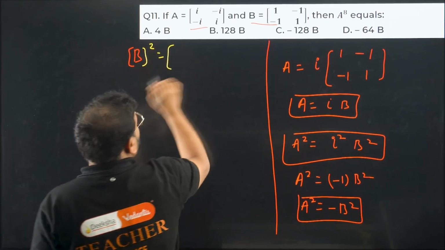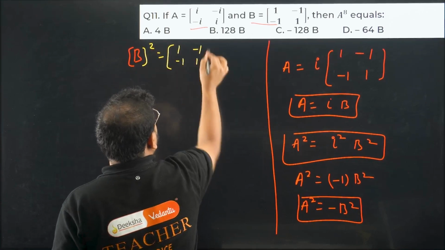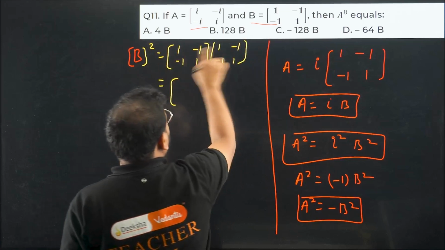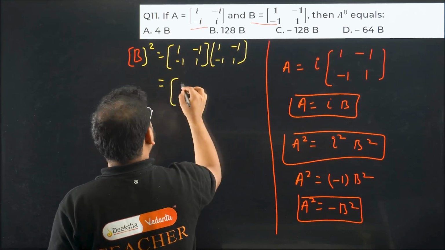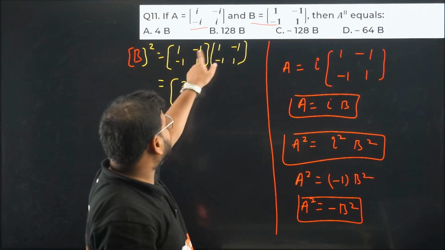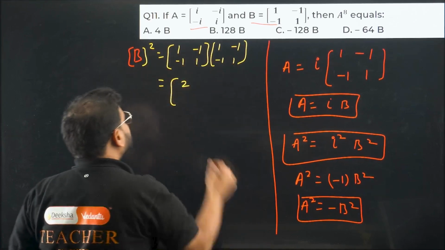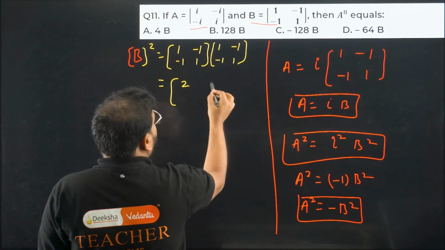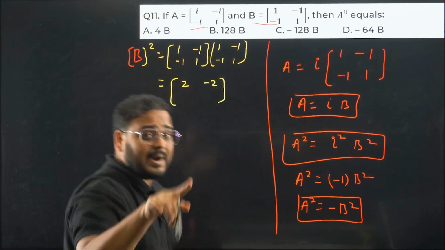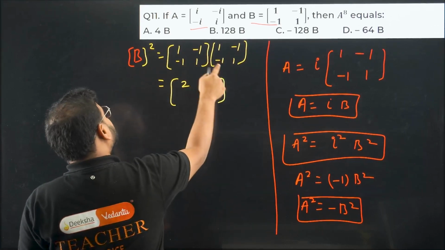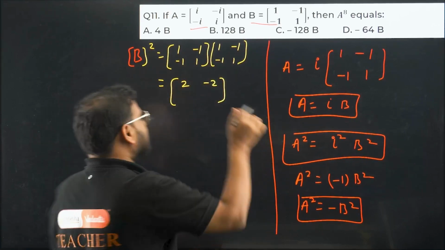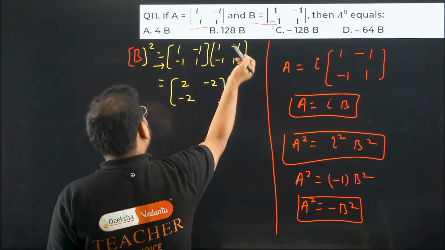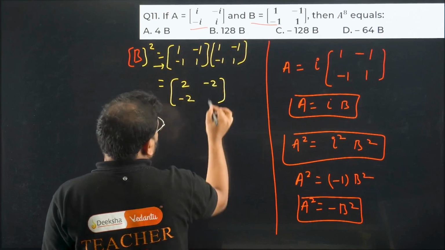B square becomes B into B: [1, minus 1; minus 1, 1] times [1, minus 1; minus 1, 1]. Row by column, 1 into 1 is 1, minus 1 into minus 1 is again 1, so comes 2. How, sir? 1 into 1 is 1, minus 1 into minus 1 is plus 1, so 1 plus 1 is 2. 1 into minus 1 is minus 1, minus 1 into 1 is minus 1 again, becomes minus 2. Here also minus 1 into 1 is minus 1, and 1 into minus 1 is minus 1, so minus 2. Second row, first column, again minus 2. Second row, second column, minus 1 into minus 1 is plus 1, 1 into 1 again plus 1, so 2.